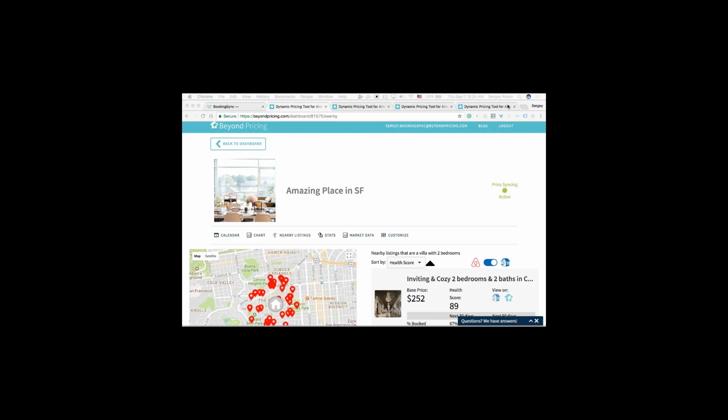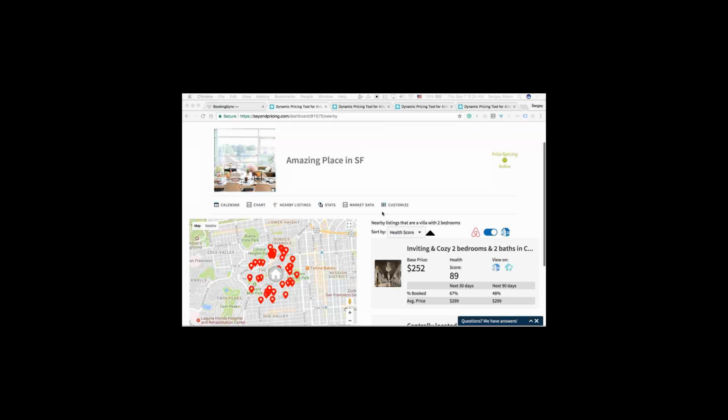I have a quick question. Yep, totally. I'm looking at, on my account, the nearby listings. And it looks like there's icons in the listings here, one for HomeAway and then one that looks like it's for Beyond Pricing. So are these properties on Beyond Pricing, and can I see other people's properties in Beyond Pricing?